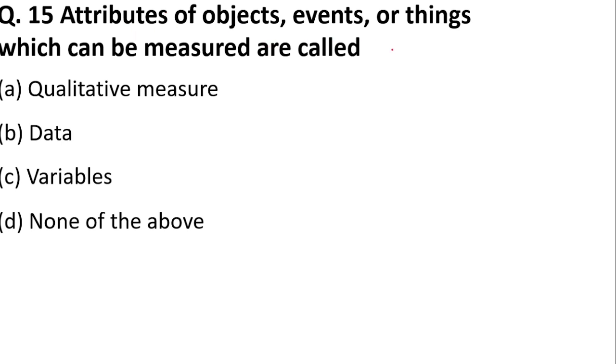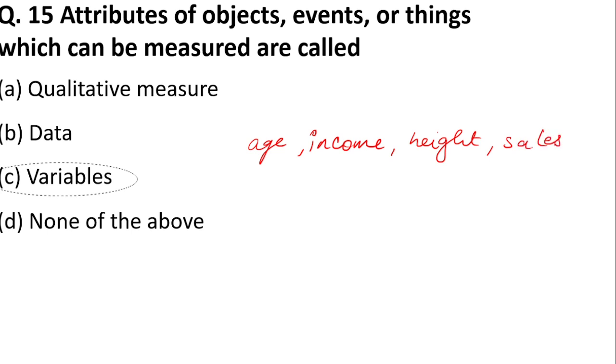Attributes of objects, events, or things which can be measured are called qualitative measure, data, variable, or none of the above. So the attributes of objects or events that can be measured are variables. Like you can measure age, you can measure income, you can measure height, or the sales of some particular item. All these things can be measured and are called variables. C is the right answer.